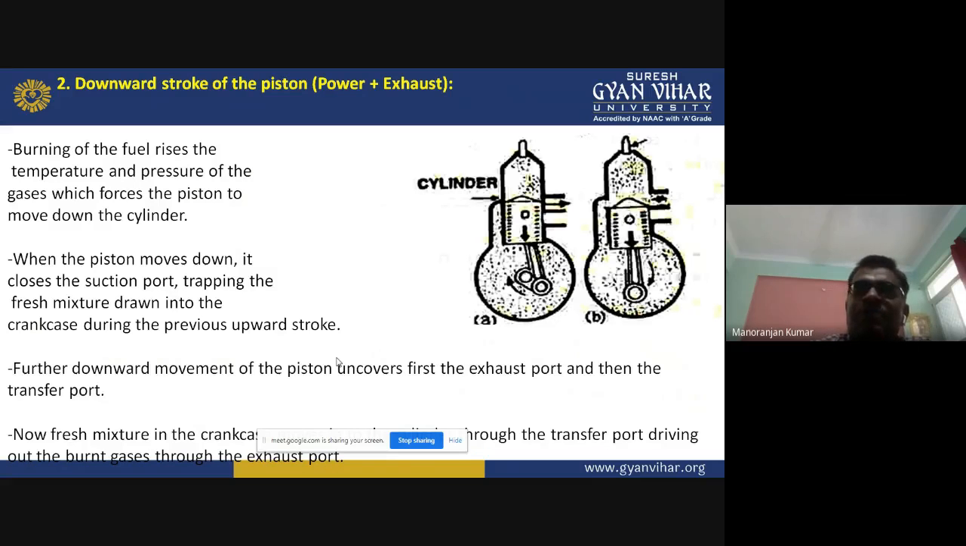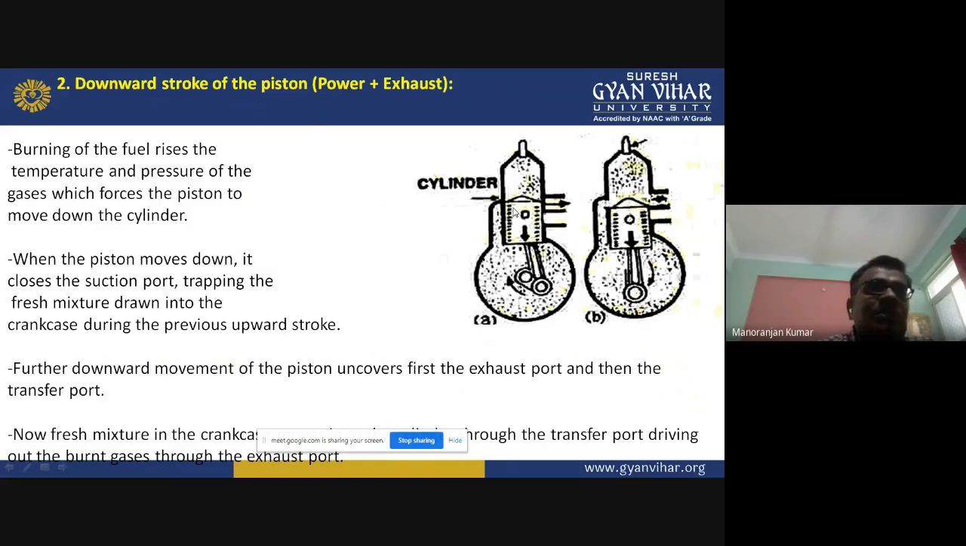two events will be completed. The first one is the power stroke, and the second one is the exhaust stroke. Okay. So burning of fuel raises the temperature and pressure of the gases, which force the piston to move downward in the cylinder. Okay.